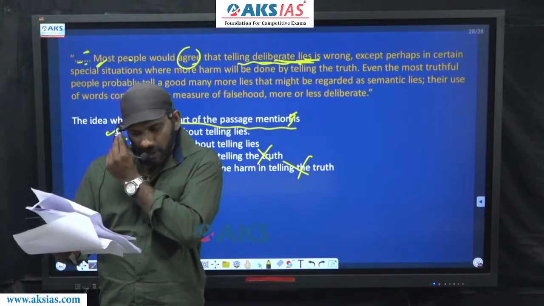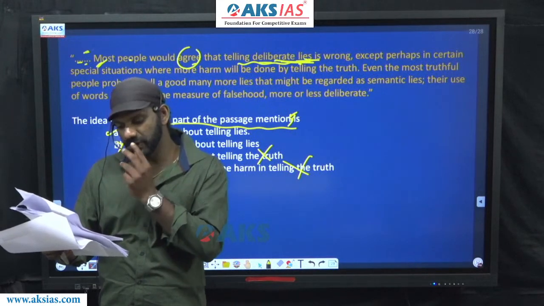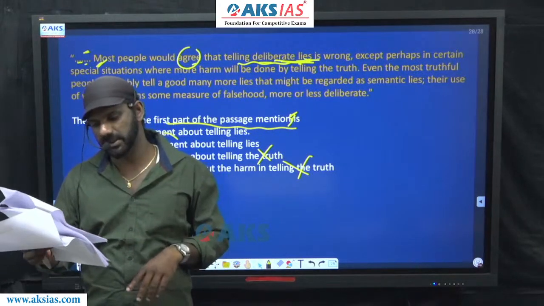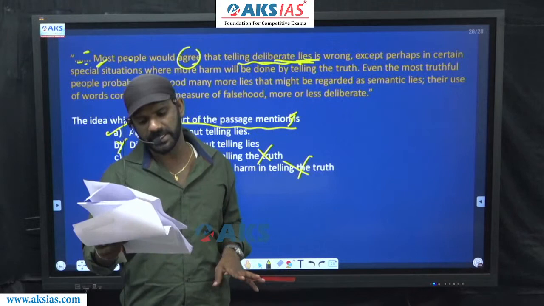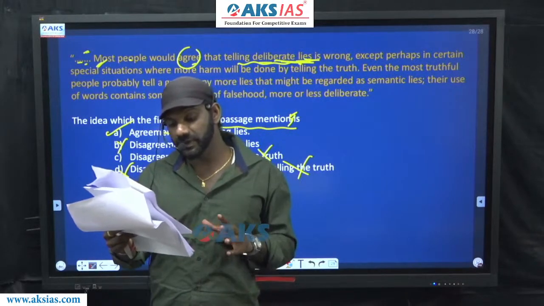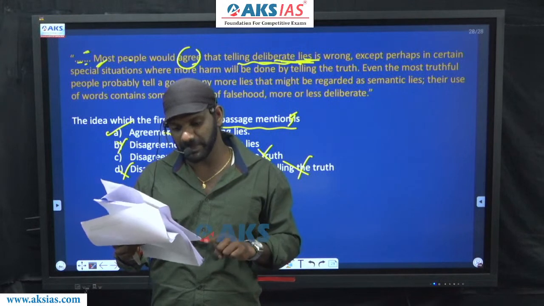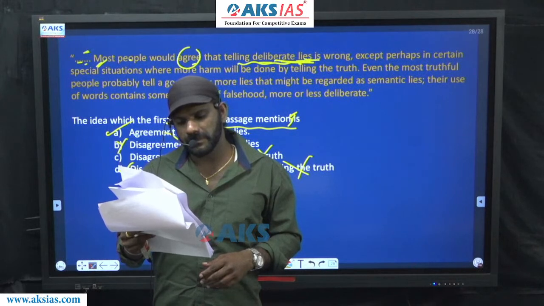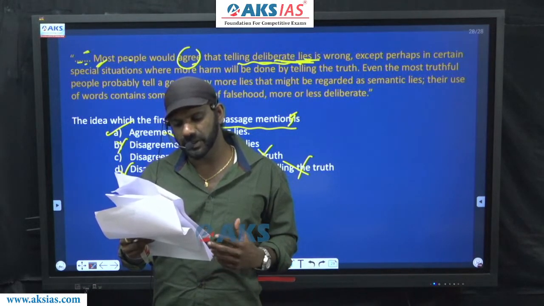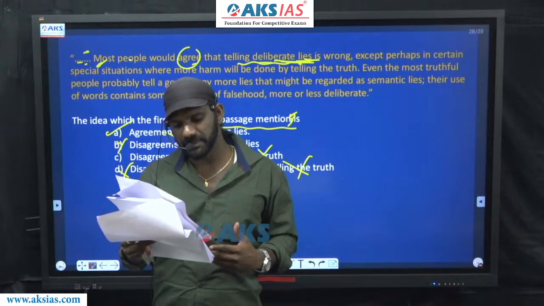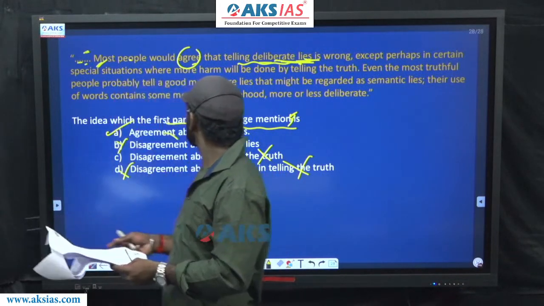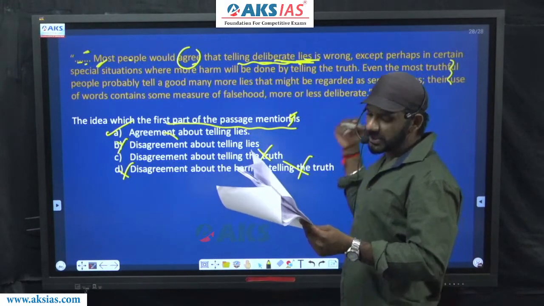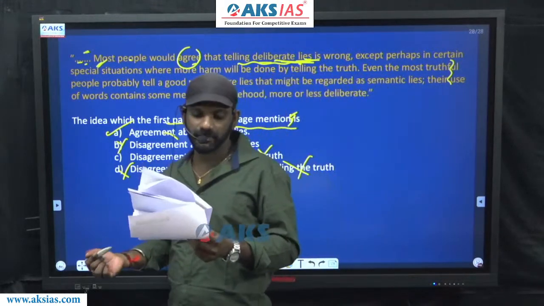Come to the next one. Which one of the following habits is found more often in good people? This passage is followed by two questions: a short paragraph followed by two questions. Mixing up the true and false. Which one of the following habits is found more often in good people? That's what the question is. Even the most truthful people probably tell a good many more lies that might be regarded as semantic lies. Their use of words contains some measure of falsehood, more or less deliberate.